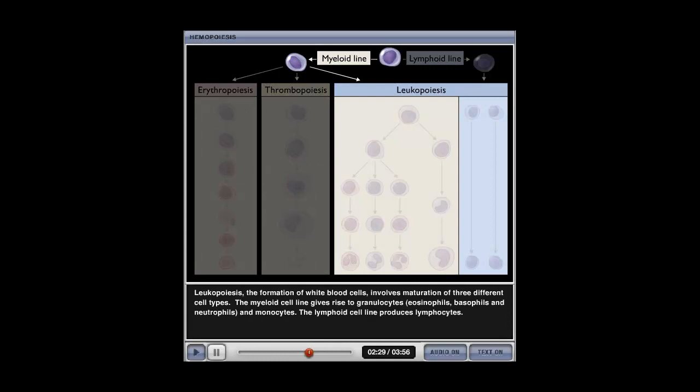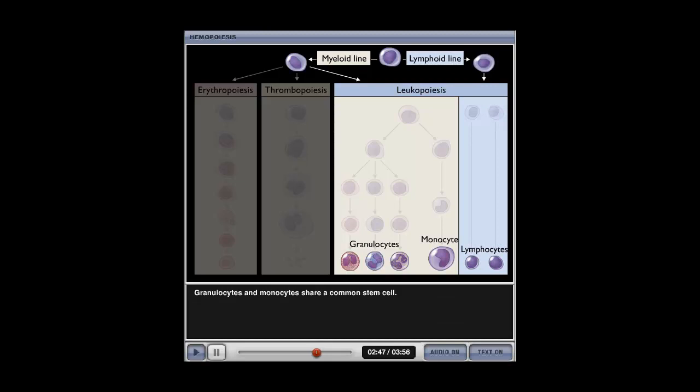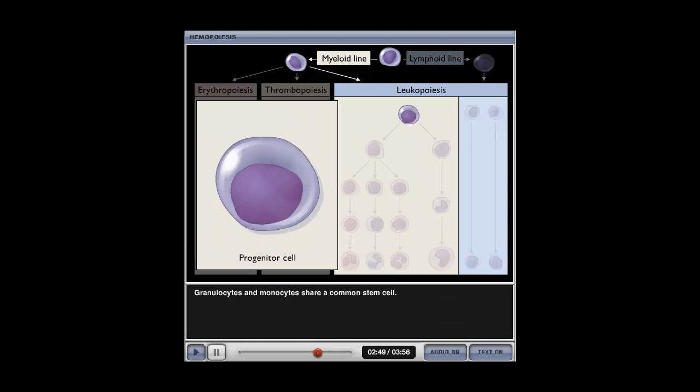Leukopoiesis, the formation of white blood cells, involves maturation of three different cell types. The myeloid cell line gives rise to granulocytes (eosinophils, basophils, and neutrophils) and monocytes. The lymphoid cell line produces lymphocytes. Granulocytes and monocytes share a common stem cell.